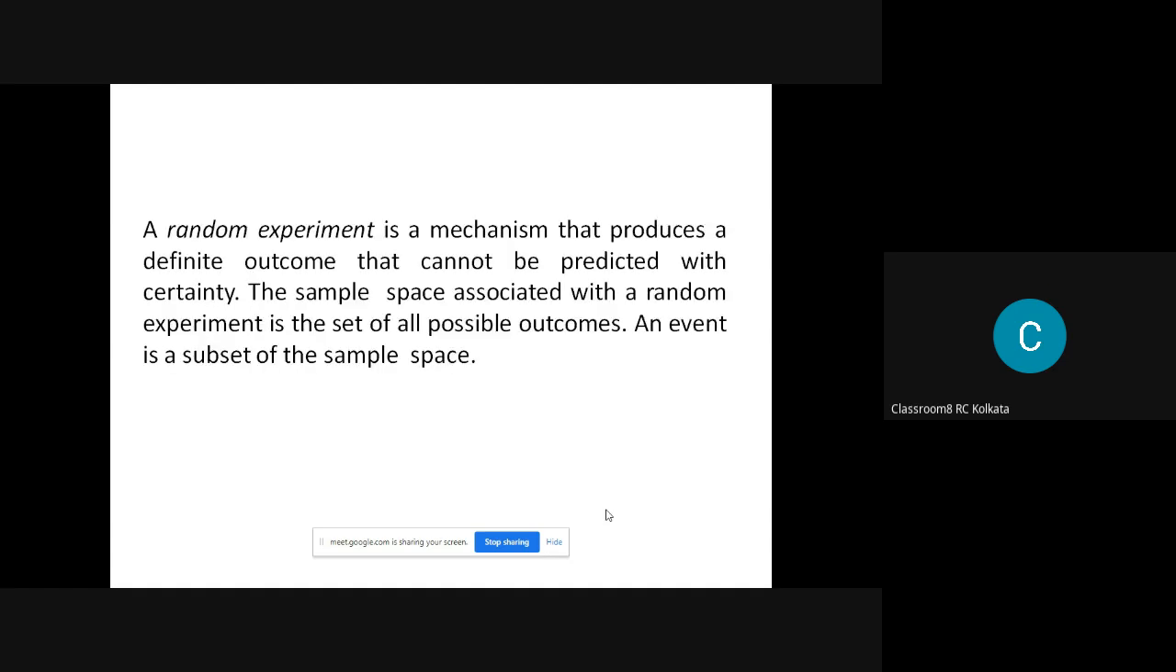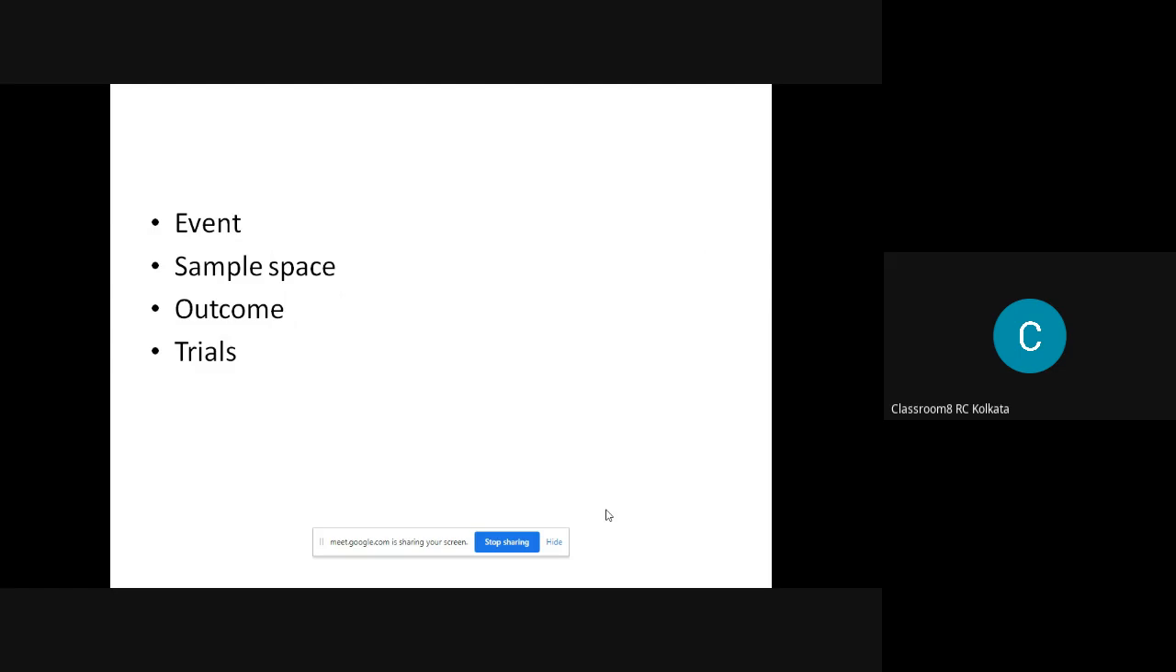And next is an experiment. An experiment produces a probability that an event will occur. When you are doing that experiment, you will have an outcome, and you will have the sample space, as I told you. So the event is the experiment that you are performing. The sample space means the basic outcomes of what you are performing.